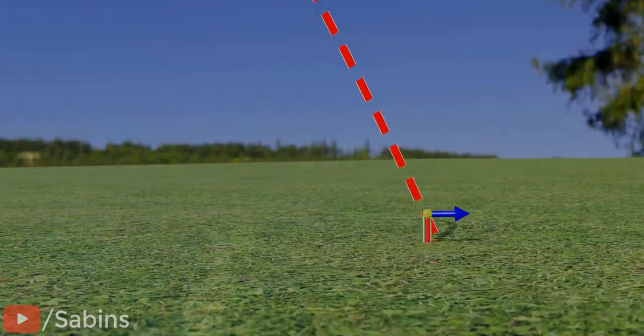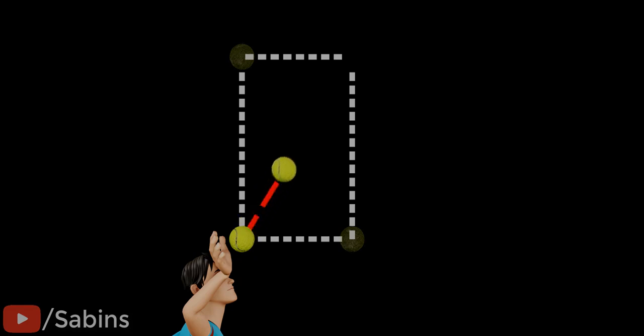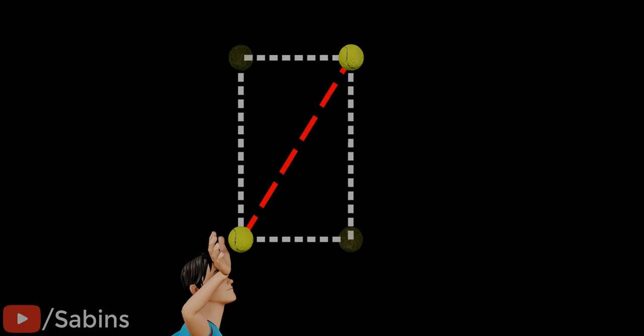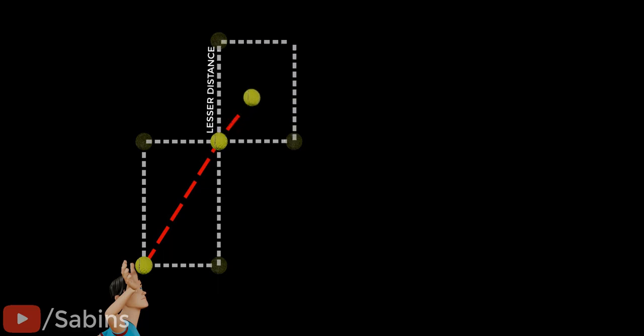Let's analyze this more closely and see how the variation of the vertical component of velocity affects the shape of the trajectory. The horizontal and vertical distance traveled by the object for a small time interval is shown here. Its complete motion will be as shown. Since the horizontal component of velocity does not change with time, with an equal time interval, the ball will travel the same distance horizontally. However, the vertical component of velocity has been reduced due to the effect of gravity. Thus, the distance traveled vertically in this time interval will be lesser. Just continue this logic for a few more intervals. You can clearly see the object is taking a curved path.